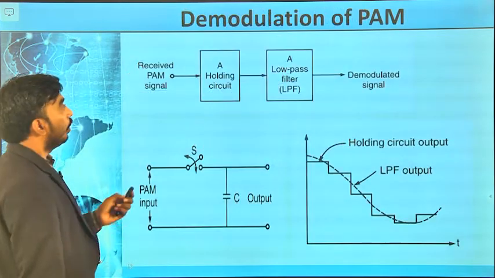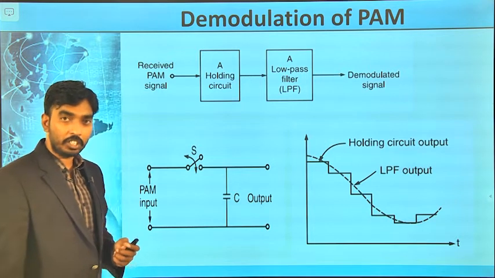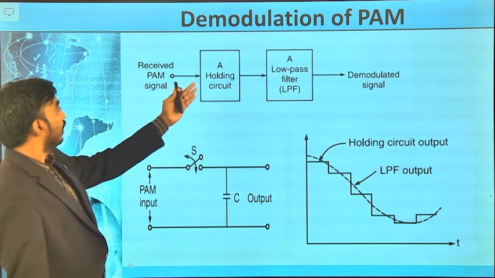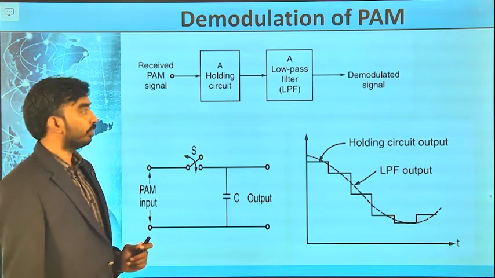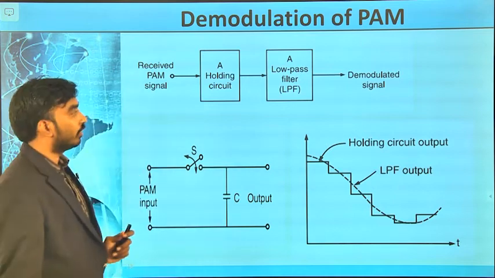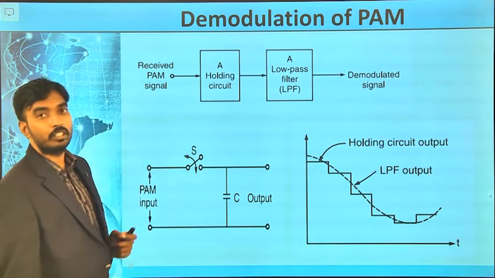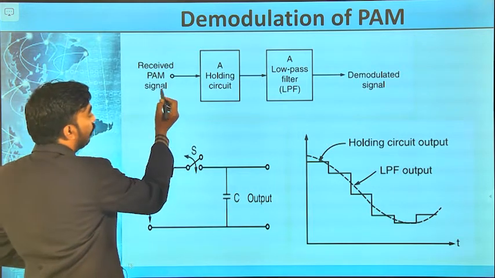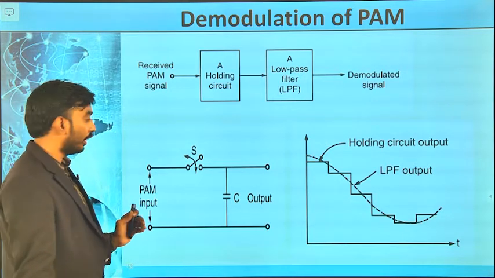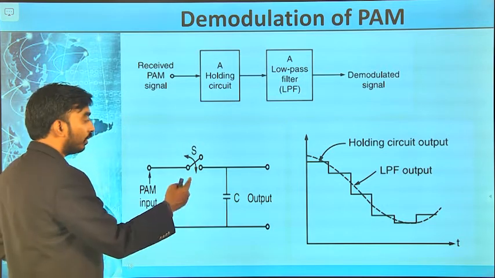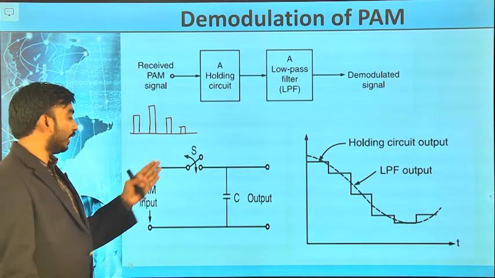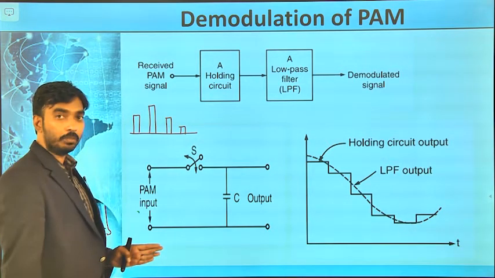Okay. Now we will move to demodulation of pulse amplitude modulation, again a simple circuit, a sample and holding circuit and a low pass filter. Using these two blocks, I can demodulate the pulse amplitude signal. Now the input is pulse amplitude modulated signal. Now I have given it to a 0th order holding circuit. This is a holding circuit. Holding circuit consists of a switch and a capacitor. Now this is the signal I have given at the holding circuit.